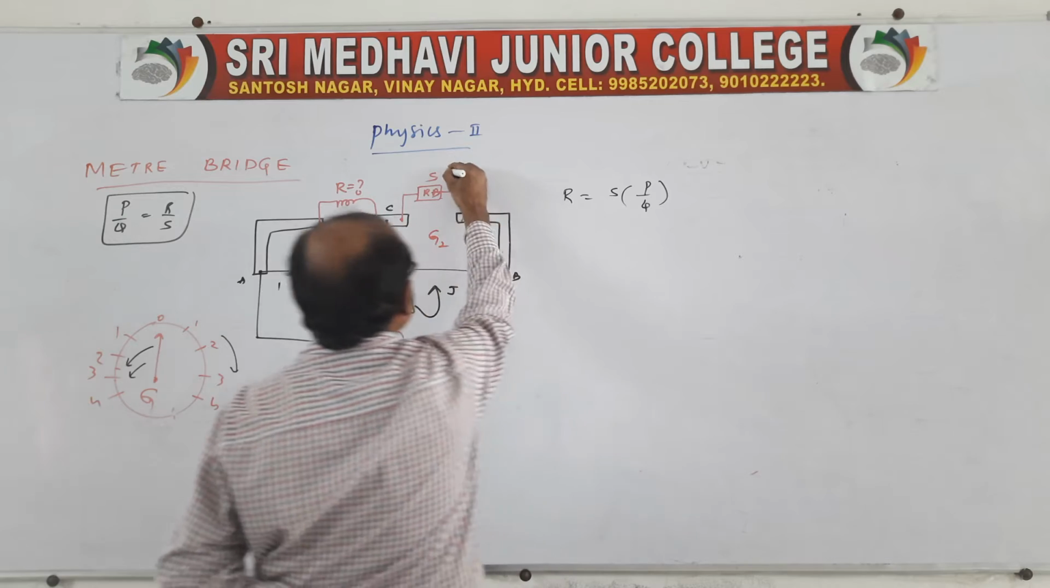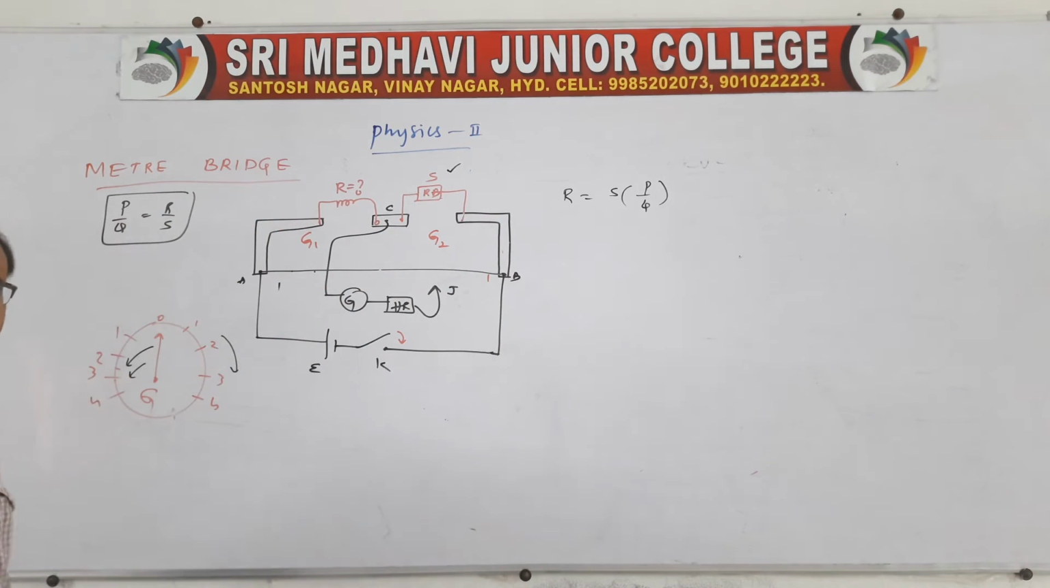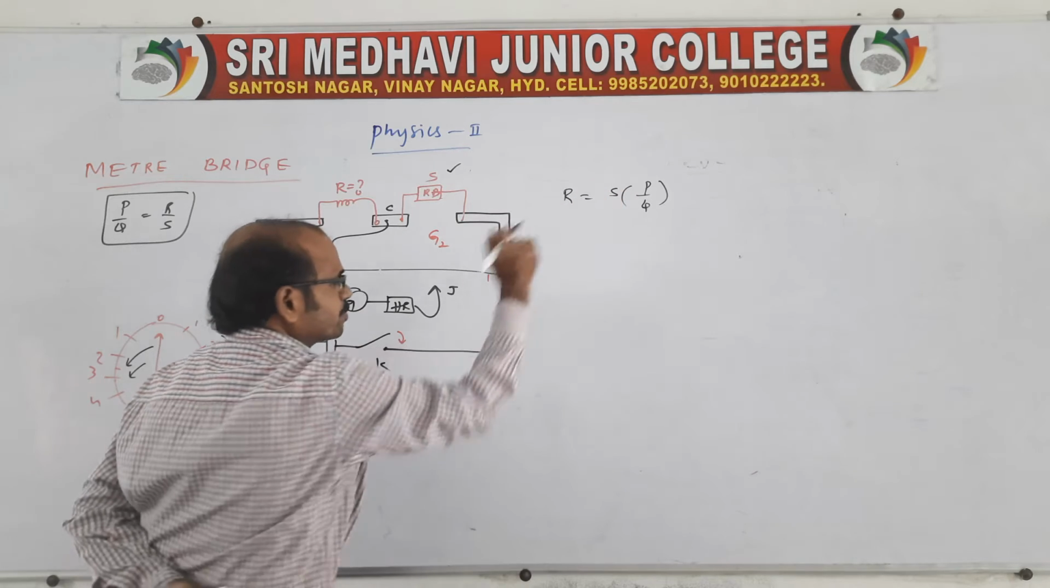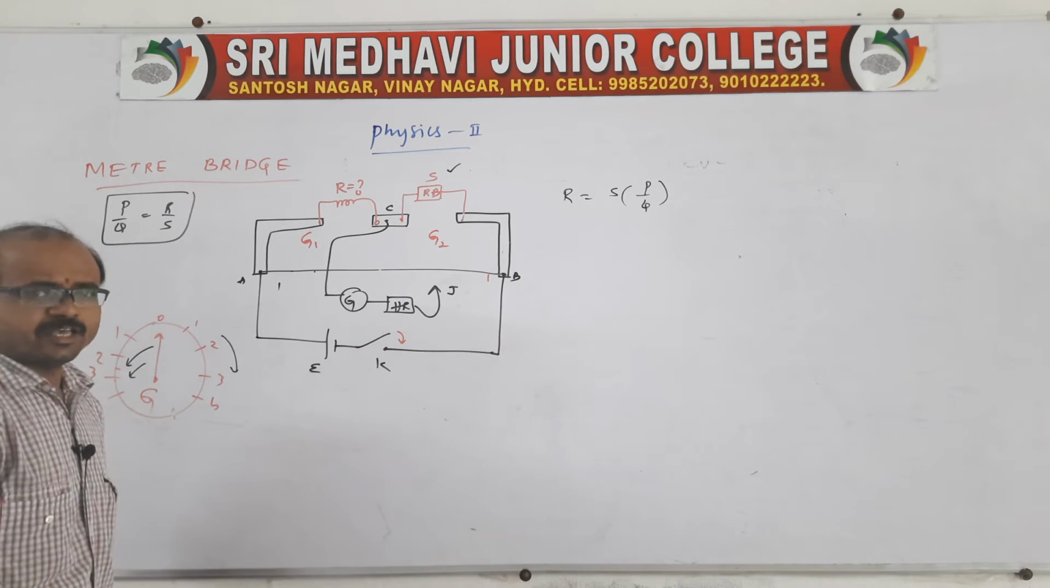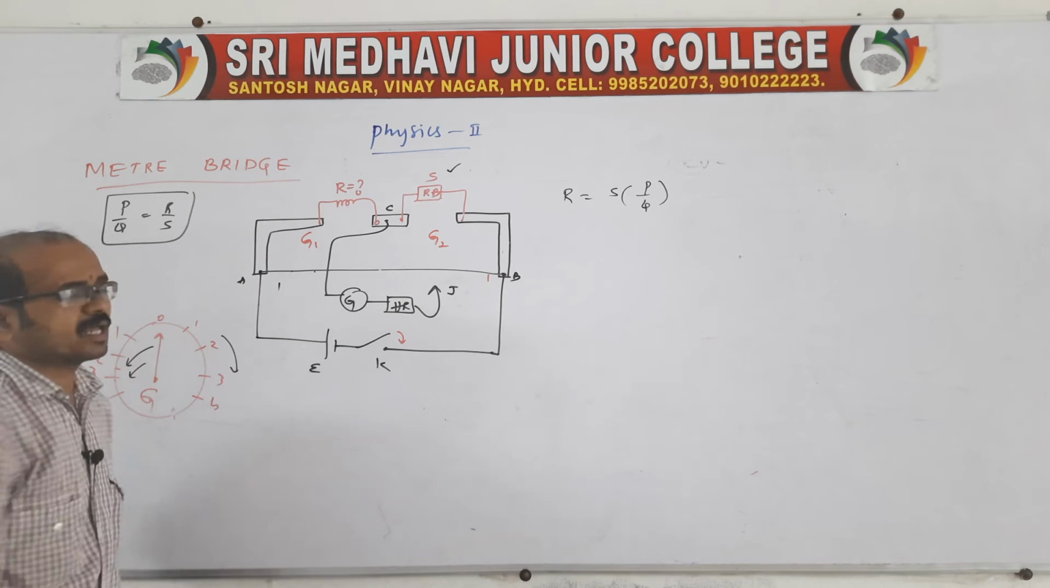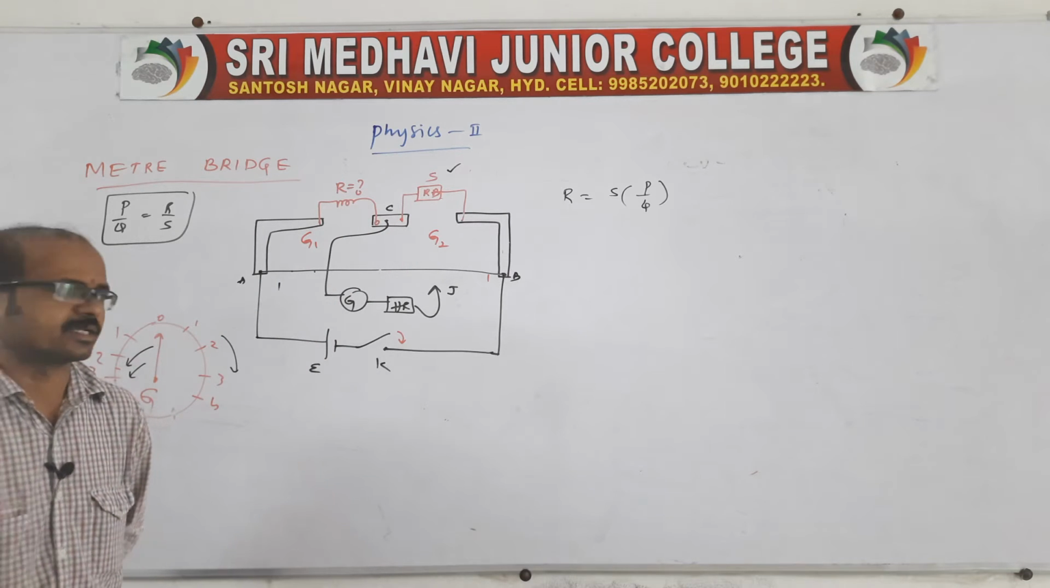We know S because it is a known resistor we are using in the resistance box, but we don't know P and Q. After knowing P and Q, you substitute and get the capital R. How will we get it? Let us see.